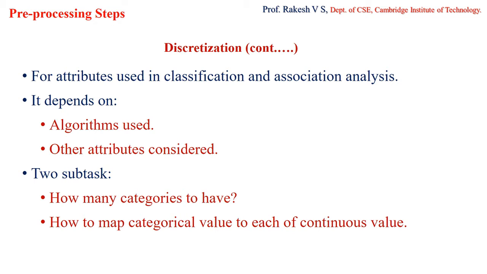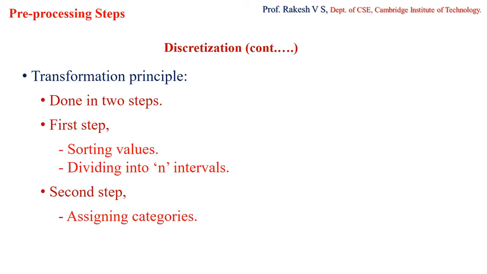One is deciding how many categories we need to have, and then determining how to map the continuous values to these categories, because as I said earlier, we might have attribute values other than the categorical type, so we have to map them to the categorical type. And we also have to consider how many categories we need for the attributes given to us. This is what is called the transformation principle.